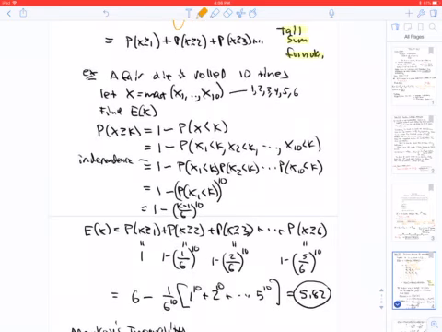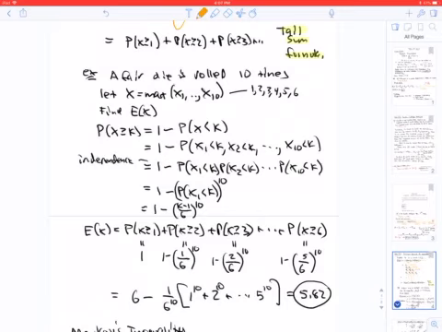So by independence, we can write the probability that X is greater than or equal to k as 1 minus the probability that X1 is less than k times the probability that X2 is less than k, and so on.